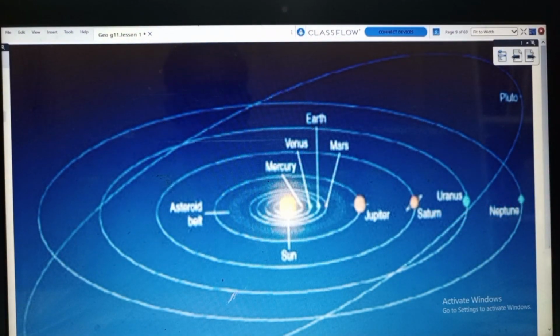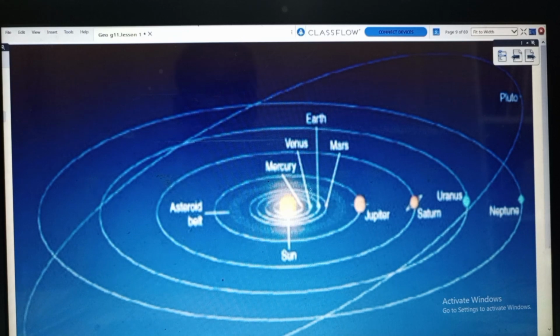Here we have a figure. This is the sun, which is found at the center of our solar system. Around the sun, there are different circles, and on these circles there are different planets. The first planet near the sun is Mercury.